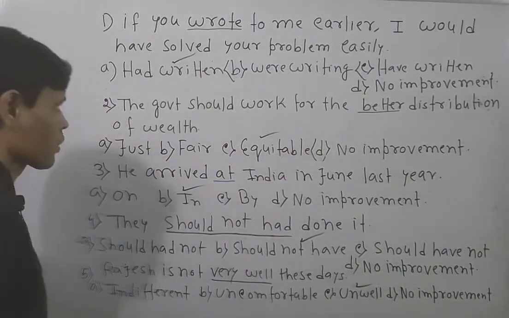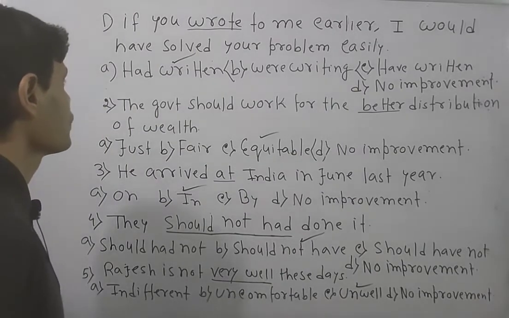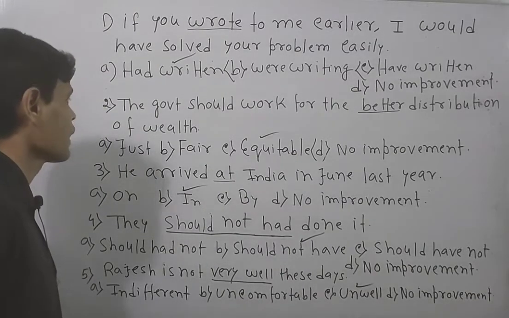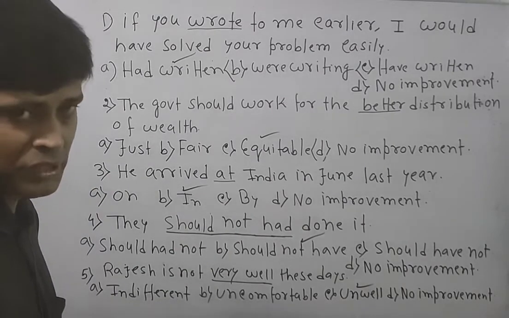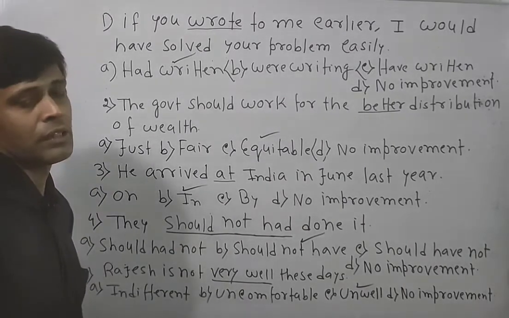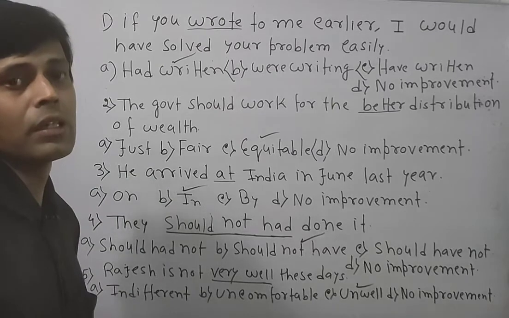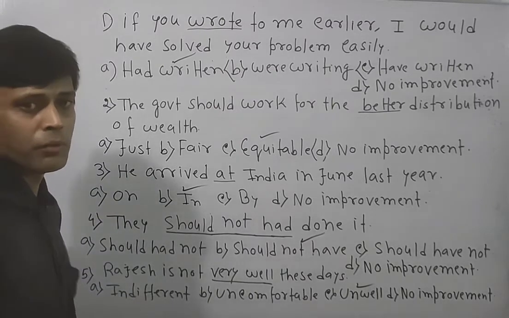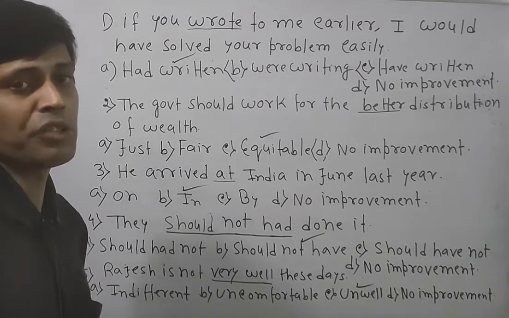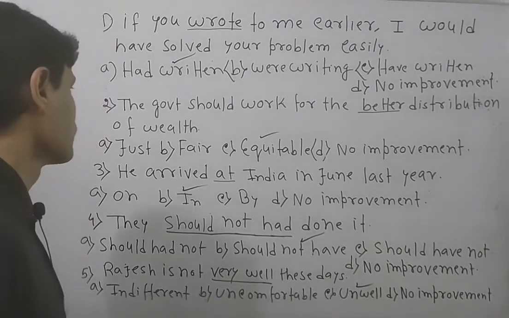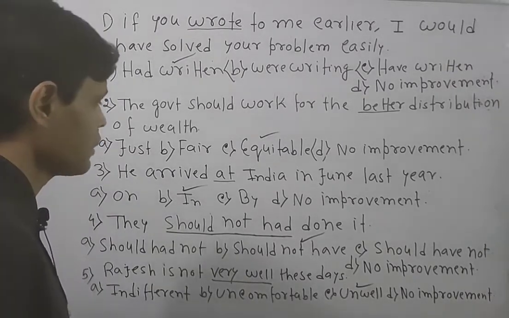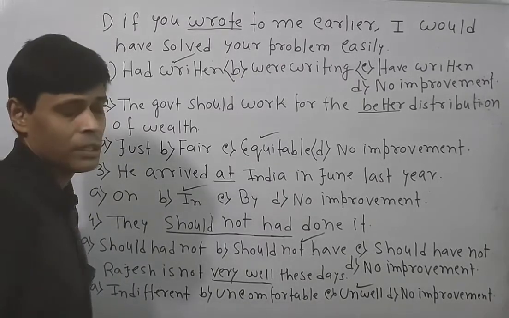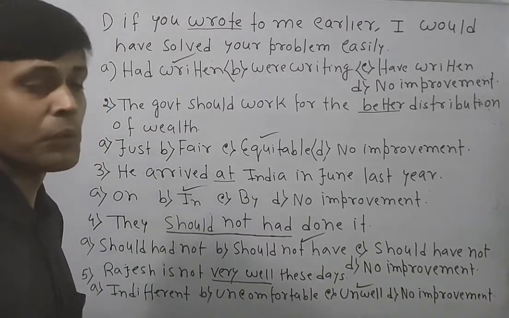Now look over the overall questions. The first question goes for option A, had written, as it is in the fictitious sentence category, and the conditional past must be formed with the application of the auxiliary verb had. The second question goes for option C, that is equitable. Here equitable suggests equal.